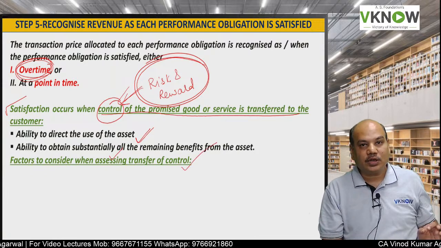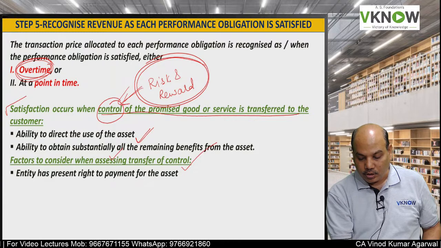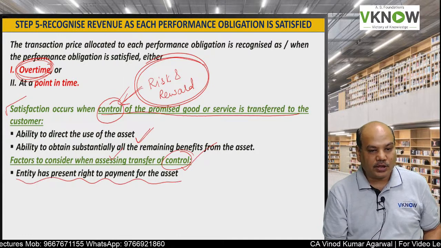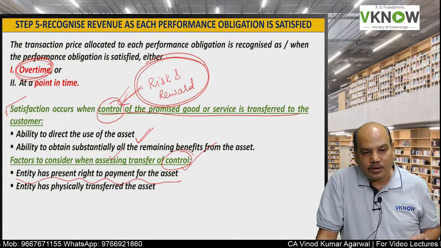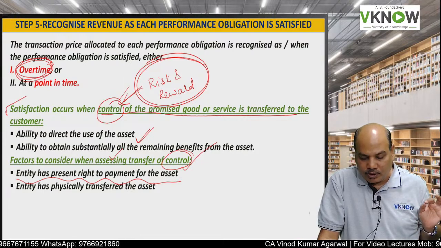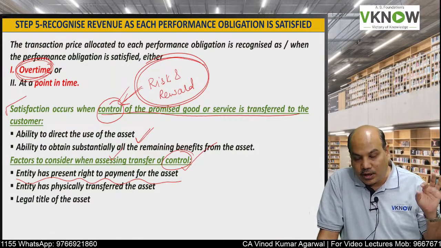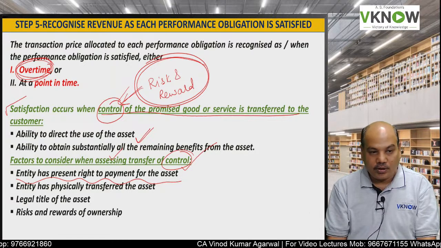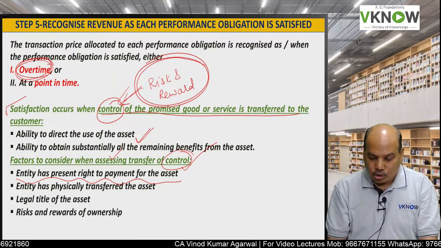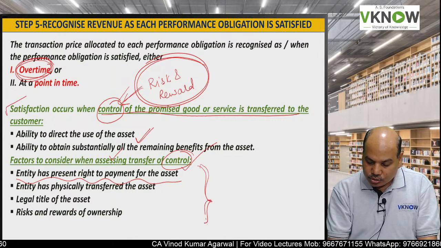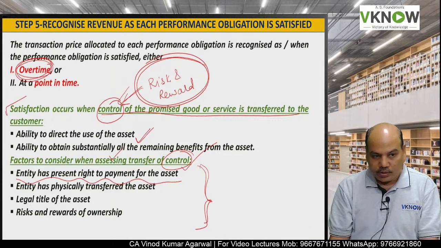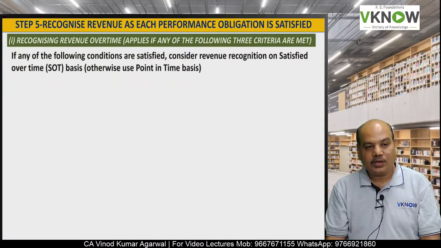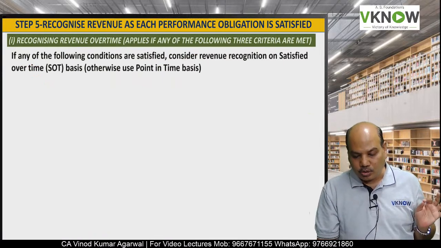So factors to be considered while assessing control. So whether control is transferred or not, entity has the present right to payment for the asset. So control is transferred when the entity has the present right for payment. Entity has physically transferred the asset. Entity's legal title of the asset. These are the factors to be considered, and the risk and reward of ownership. All these factors are considered to check whether control is transferred or not. Acceptance of the asset by the customer. These factors will help us to determine whether control is transferred.